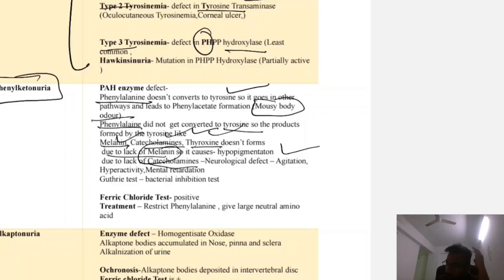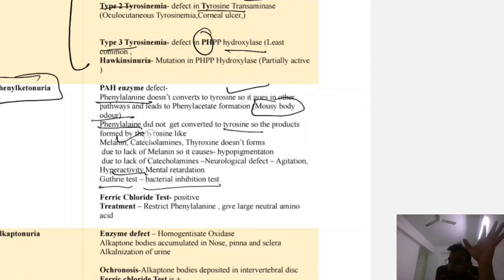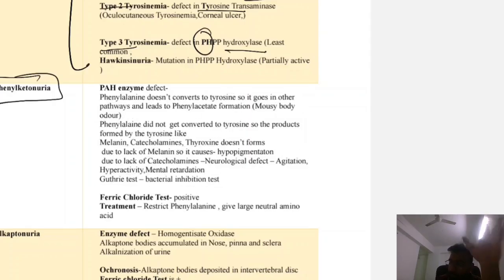If it does not form the catecholamine, the patient will present with neurological deficit like agitation, hyperactivity, mental retardation, and the Guthrie test is used. It is the bacterial inhibition test. I'm not going into detail. You need not go into detail. Just remember this. It is a Guthrie test and ferric chloride test. It is positive, because the phenylalanine level is increased, because the enzyme is defective, so substrate is increased. So what you have to do, you have to restrict phenylalanine. You have to give large neutral amino acids.